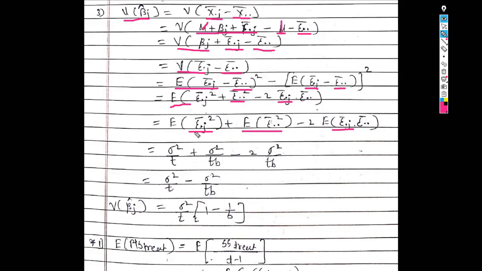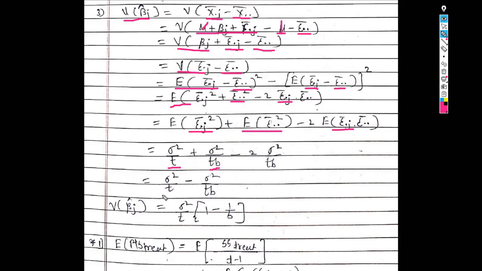Now we know that expected value of epsilon dot j bar square is sigma square upon t, plus expected value of epsilon dot dot bar square is sigma square upon t into b, minus 2 times sigma square upon t b, since expected value of epsilon dot j bar into epsilon dot dot bar is sigma square upon t b.